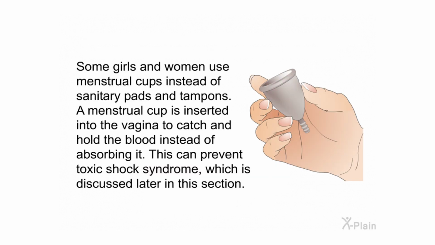Some girls and women use menstrual cups instead of sanitary pads and tampons. A menstrual cup is inserted into the vagina to catch and hold the blood instead of absorbing it. This can prevent toxic shock syndrome, which is discussed later in this section.